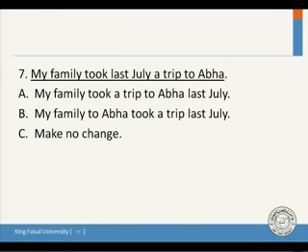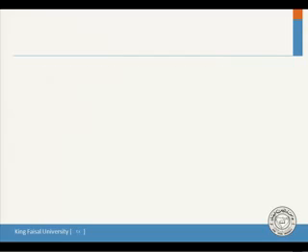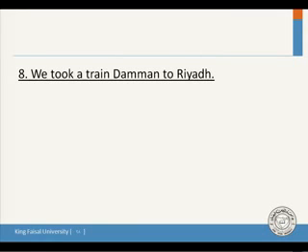Took. And took is a transitive verb. We need an object. Took a trip. Where and when. Place and time. To Abha last July. So the answer is sentence A. We have the subject, and we have the verb, and the object, the place, and the time.